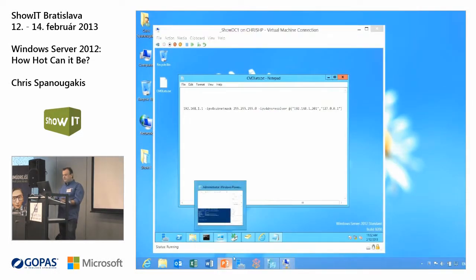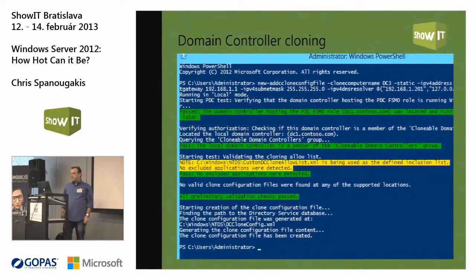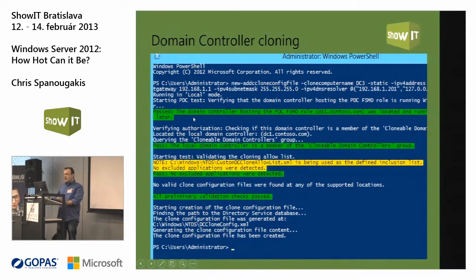And the next step is to actually run the command. Take a look at this. This is the New-ADDCCloneConfigFile. Okay, it will do some tests. It will check that the domain controller you want to clone holds the PDC emulator FSMO role. It will check that the local domain controller is a member of the Cloneable Domain Controllers group. It will check that you have no excluded applications. There was one, DHCP, but I've included this application already in the XML file that I've created. And now I'm ready to start the cloning.